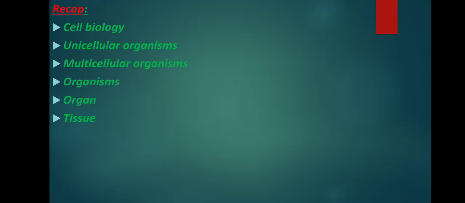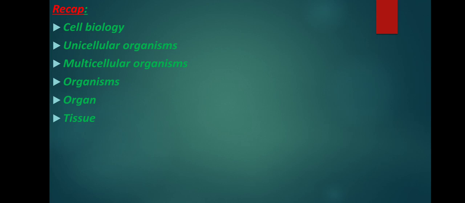The next one, organism. Many types of organ systems function together in a body. For example, respiratory system, digestive system, excretory system and circulatory system. The next one, organ system.